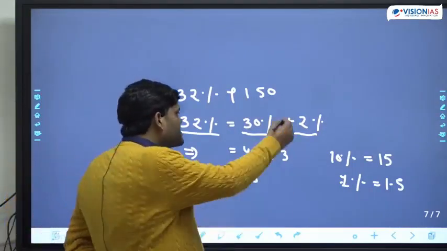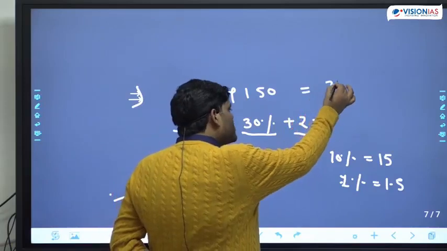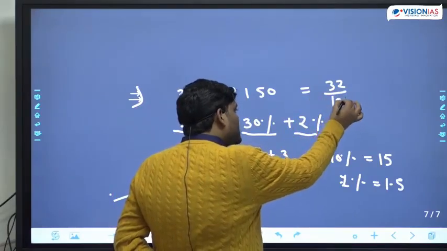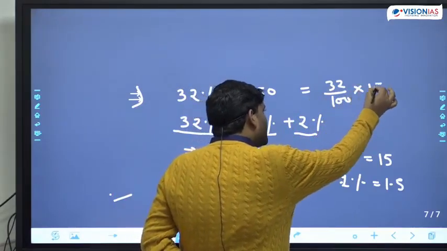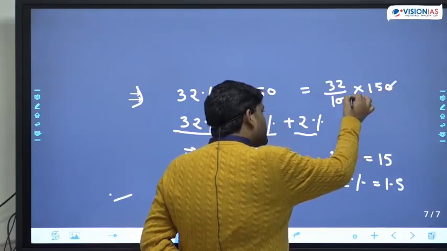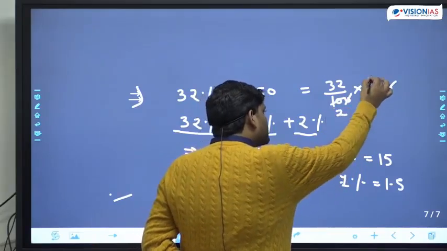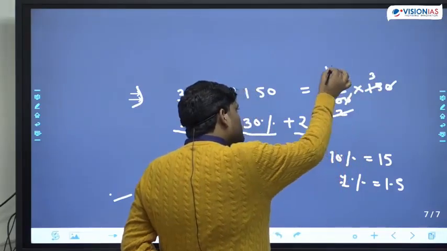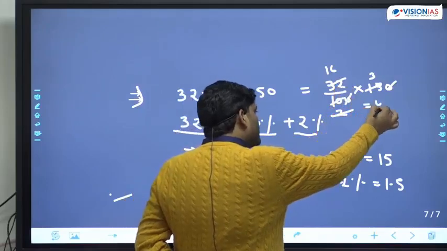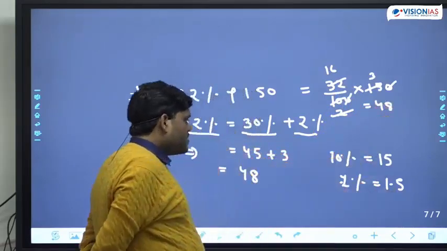If this looks difficult to you, then we know the basic. What is the basic? 32 upon 100 multiplied by 150. We can solve this thing and we can get the answer.